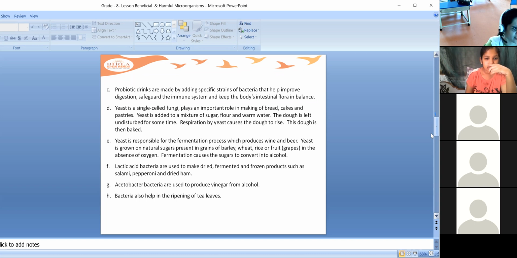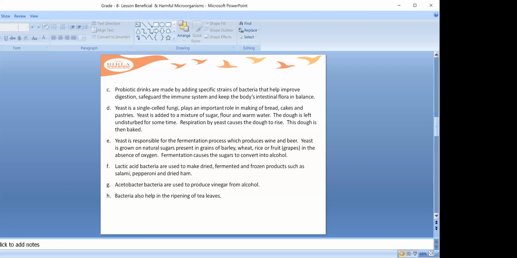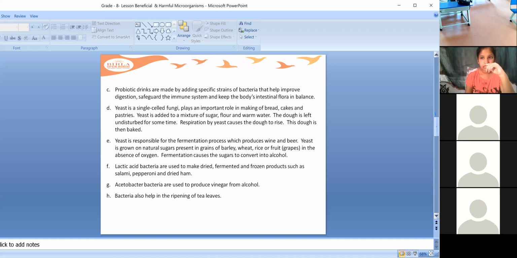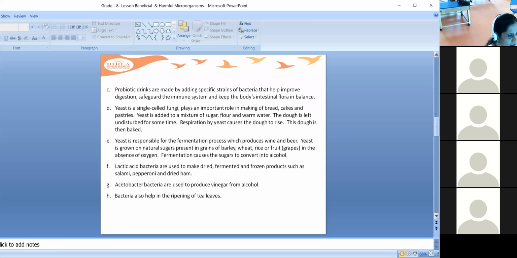Even in your intestines, there is a beneficial bacteria which is already present. What is that bacteria? What is the bacteria which is already present in your stomach? E. coli, Escherichia coli. This E. coli is present in your intestines, and it helps in digestion.